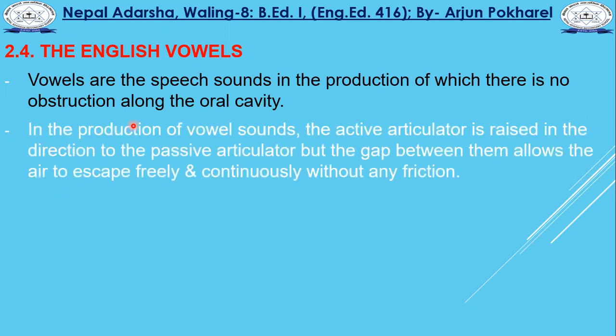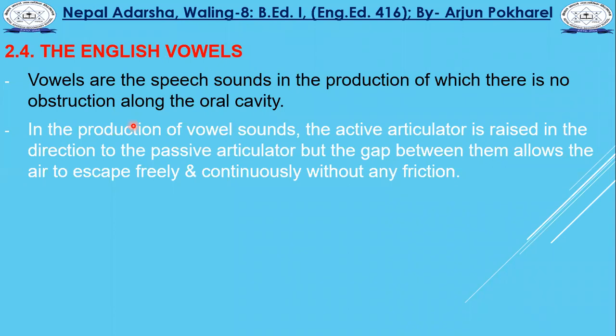Now you can see, in the production of vowel sounds, what happens is that the active articulator is raised from its normal position in the direction of the passive articulator. But the gap between them allows the air to escape freely and continuously without any friction, because they do not touch each other. There is a gap.